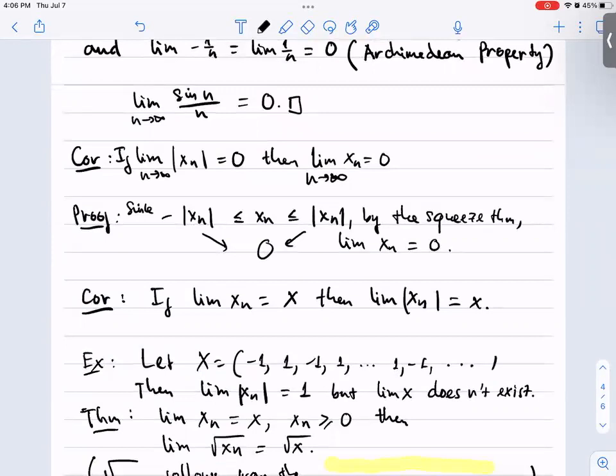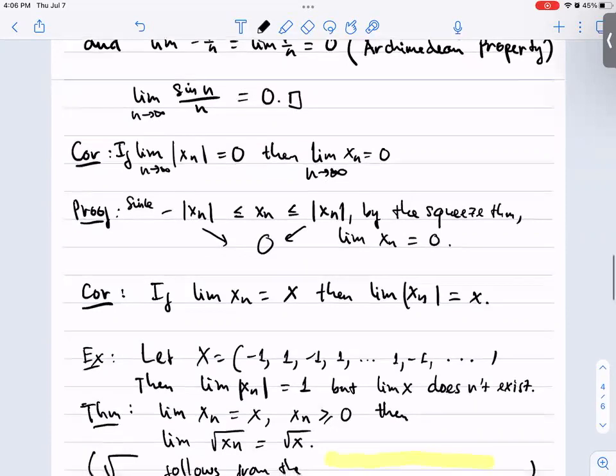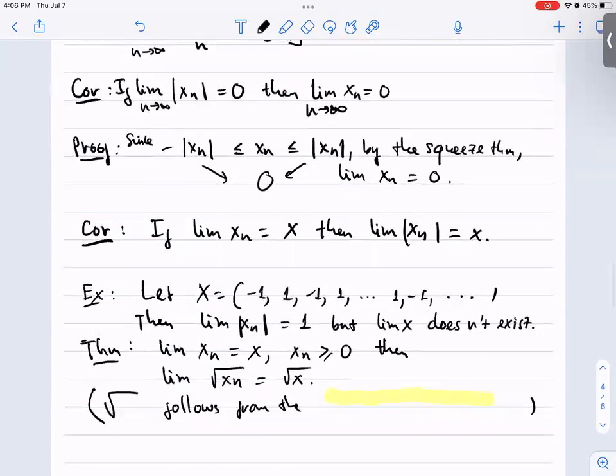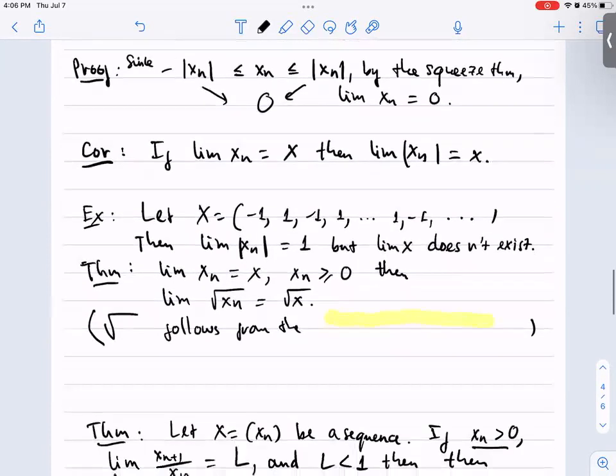Another application of the theorem is the following corollary. If the limit of the absolute value of xn is equal to 0, then the limit of the sequence xn is also equal to 0. Again, it follows by the same squeezing argument as we saw earlier.